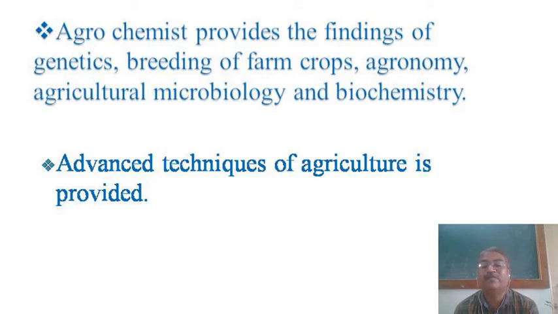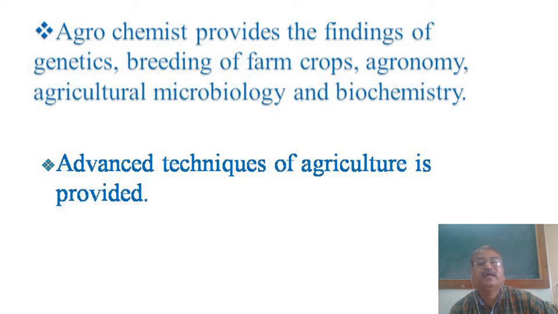Second, breeding of farm crops. We have developed so many hybrid varieties. Initially, these are the pure varieties, but crop production is limited. But as we require much more food due to explosion of population, it becomes essential to improve the crop production.